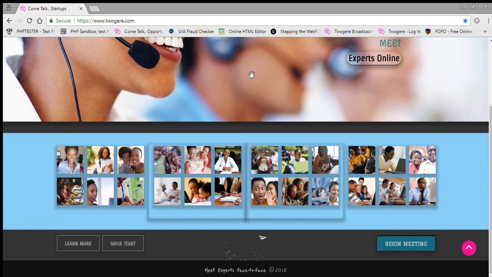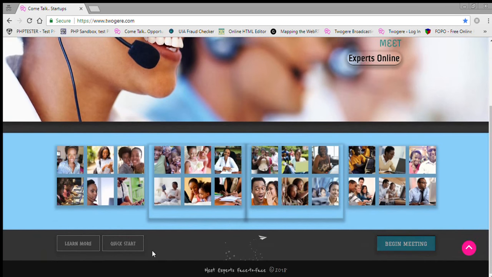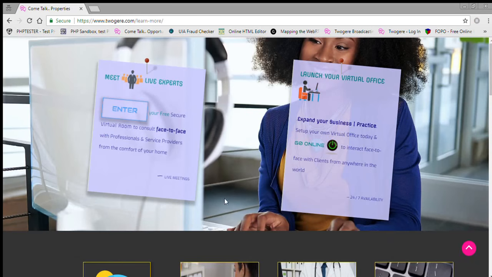So basically, when it begins, you can see it's geared already to clients, saying need to consult, meet experts online. When I scroll down, there's on the left hand side two buttons that give a bit more information about Twogere, and then on the right hand side there's a begin meeting. So later on, when you're more familiar with the platform, this is where you're going to be going. Just hit this and head straight into the virtual meeting room. But for this tutorial, let's go first to the learn more and see a bit more information about Twogere.